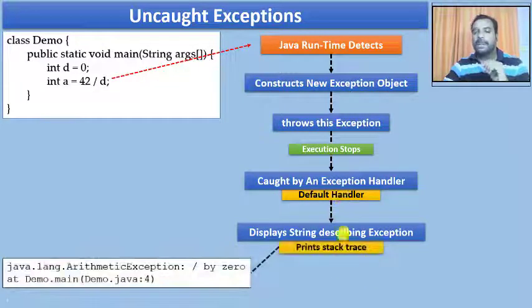While printing, it is going to print all those messages in a stack trace, and this is going to be the content of your stack trace whenever an exception occurs. Now just look at this stack trace, what I'm going to get.